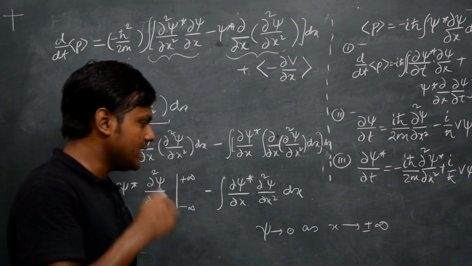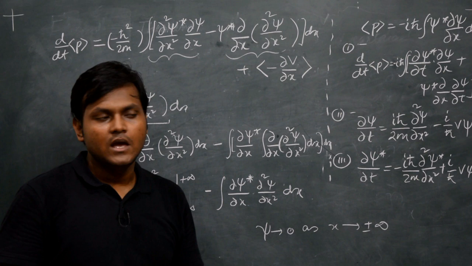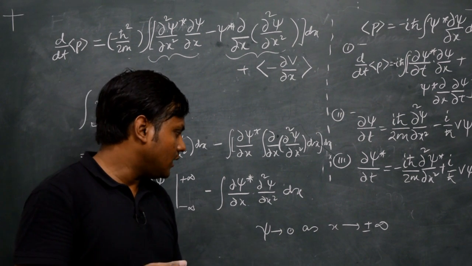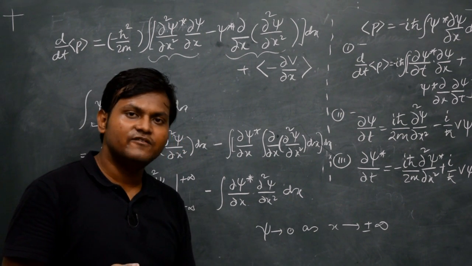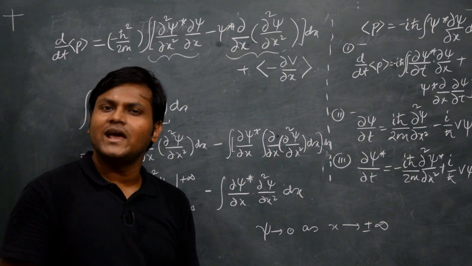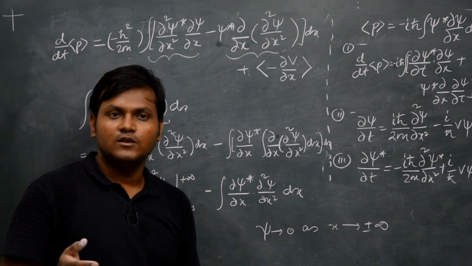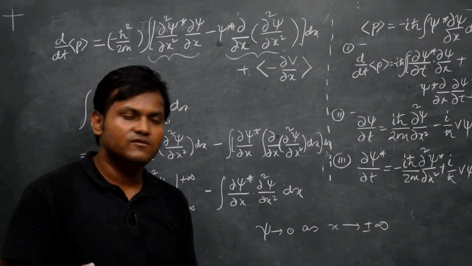The reason is that the wave function has to represent some kind of physical particle at the end of the day, and if psi has some finite value at infinite distances, the wave function would be non-normalizable, and when you do psi star psi dx, the probability of finding the particle would not give us any meaningful information.